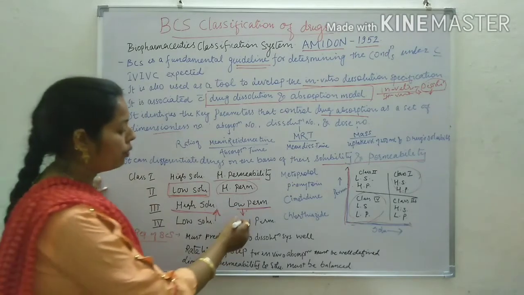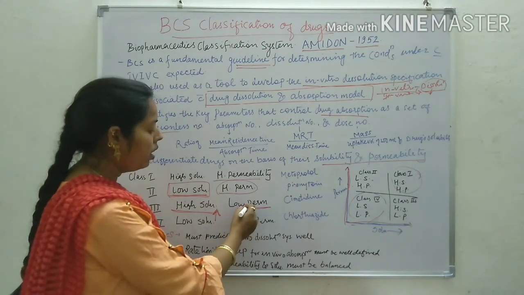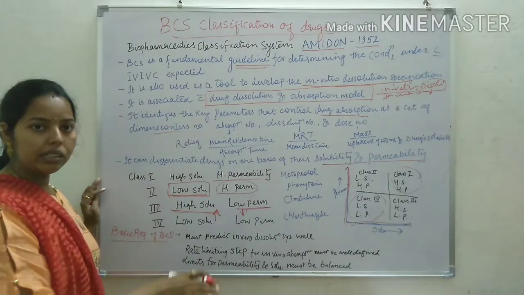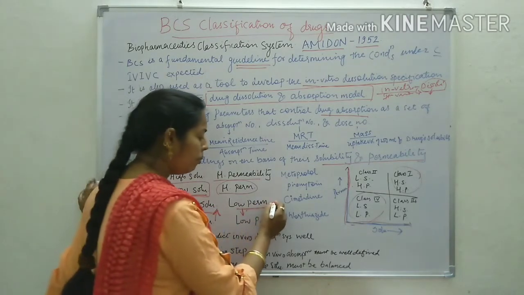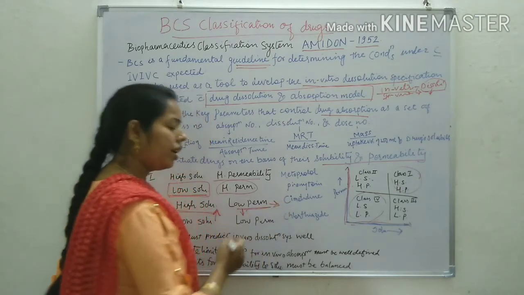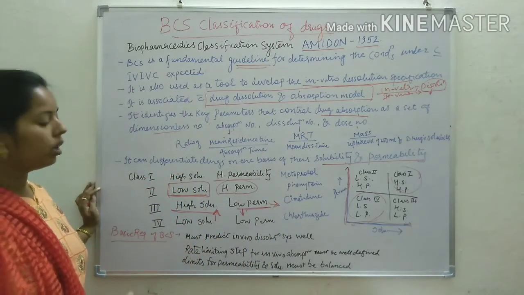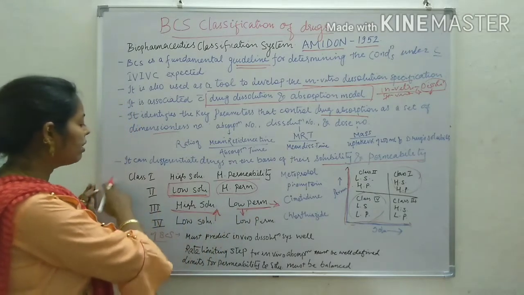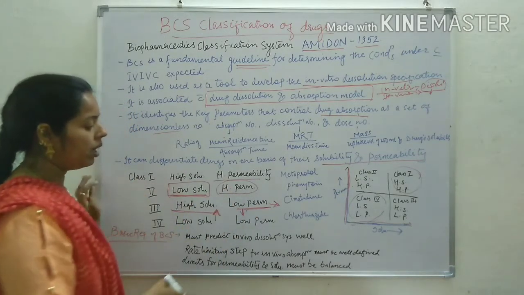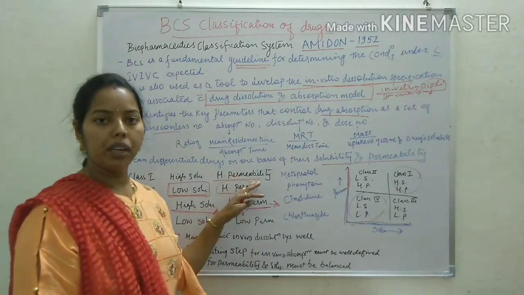The permeability of the drug would be less in such a system, so the maximum amount will get excreted from the body, or sometimes it tries to attain class 1 type of phenomena, that is high permeability.